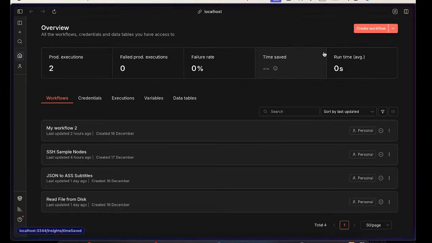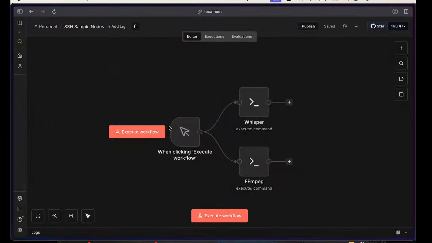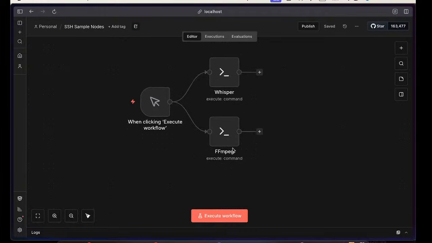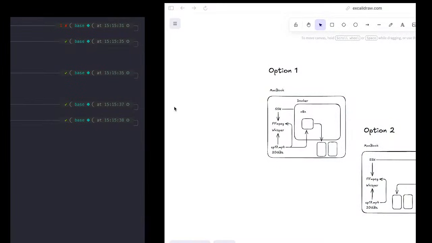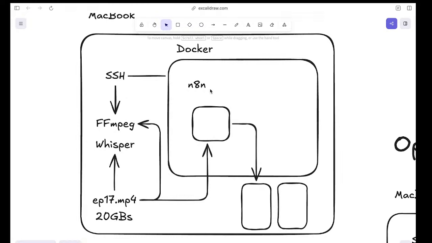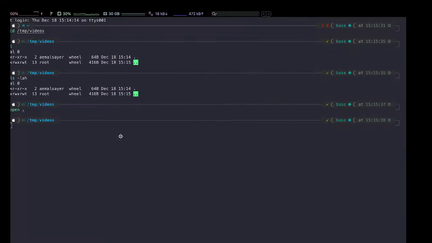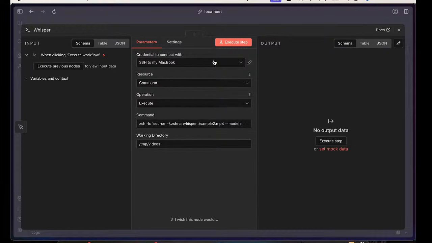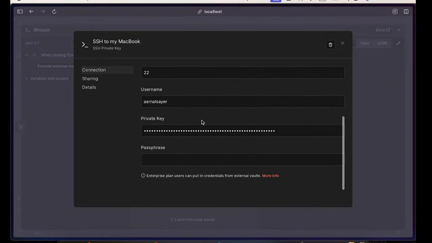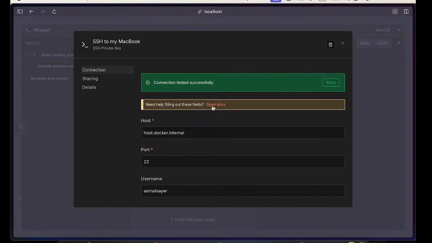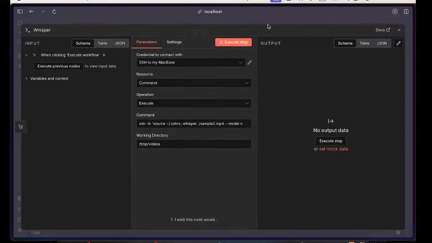And in here, I can create certain workflows. I have created this sample node just to make the point, that has access to Whisper and FFmpeg right away. But this Whisper and this FFmpeg is running inside my computer. So it's this n8n workflow that's accessing these two projects in here. And it's basically done with a simple SSH connection with a private key and public key set in my computer. I'll go through that as well, just for those of you who don't know how to build it.